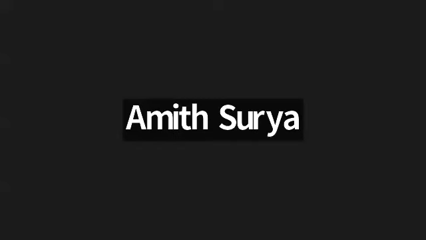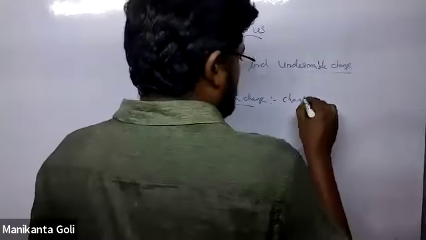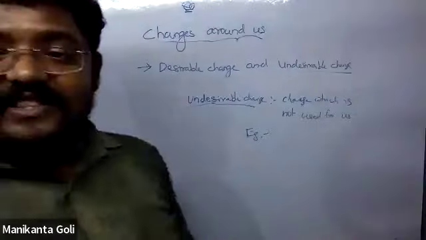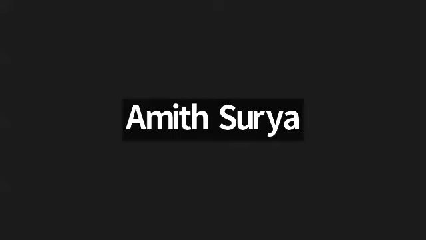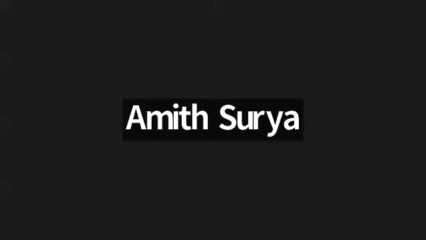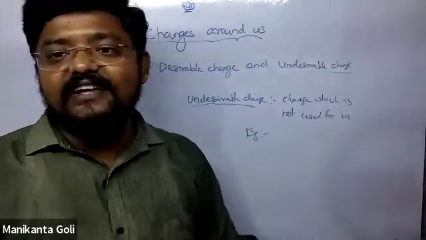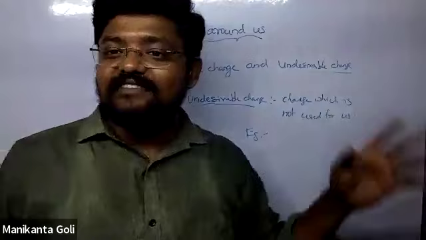Coming to undesirable change. Changes that are not useful for us. The change which is not used for us. The change occurred, but the result is not useful. For example, natural disasters. That change is not used for us. That change is called undesirable. I will tell one example.